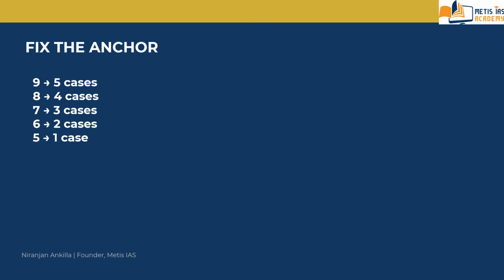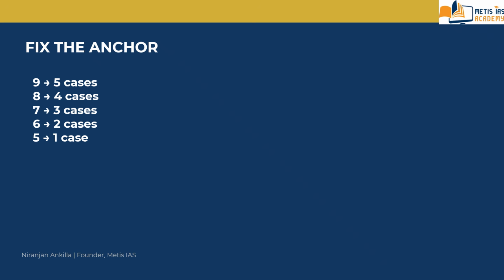With 6, 6, 4, 2 gives 2 cases. With 5, 5, 3, 1 is one case only. So the conclusion, following this pattern: anchor 9 gives 5 cases, 8 gives 4 cases, 7 gives 3 cases, 6 gives 2 cases, 5 gives 1 case. Then 5 plus 4 plus 3 plus 2 plus 1, that is 15 total pins. This is the answer here.